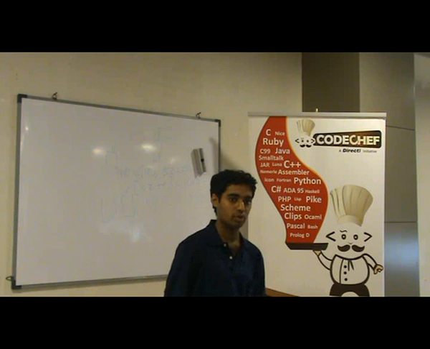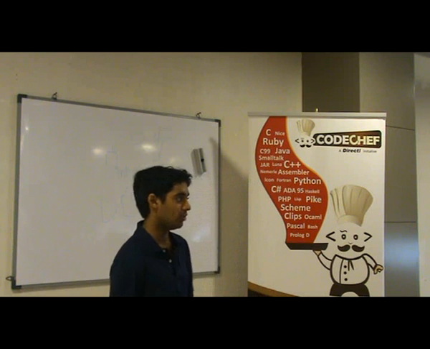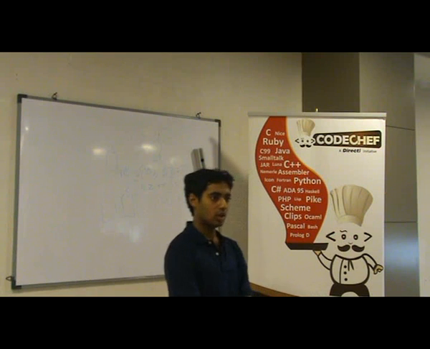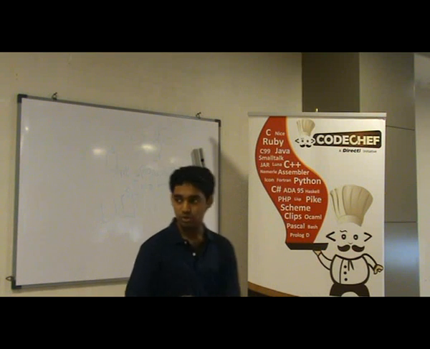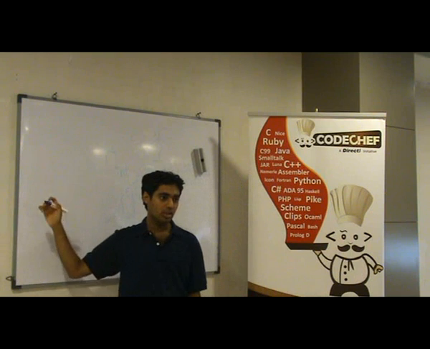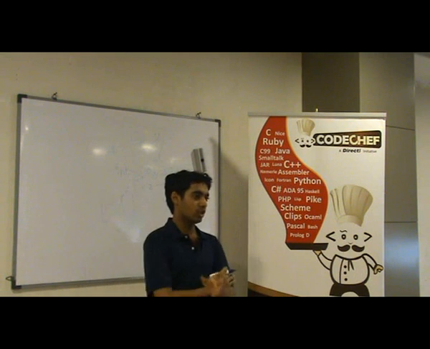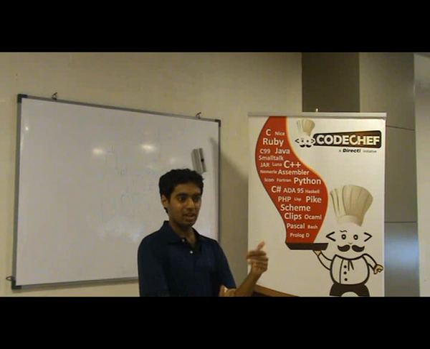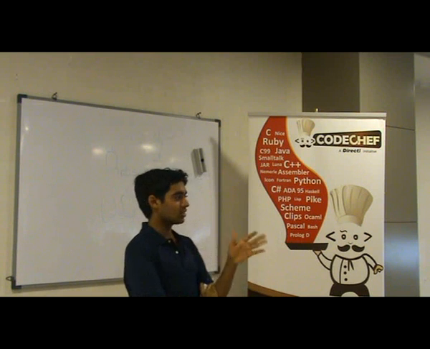Now let's go about a heap. So what exactly is a heap? Firstly, a heap is a balanced data structure. What do I mean by a balanced data structure? You might have heard about trees, right? A tree. You know about binary trees, right? A balanced binary tree is one in which the heights are somewhat the same. I'll go a bit slowly.